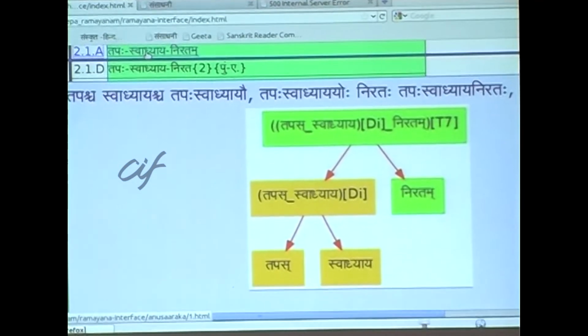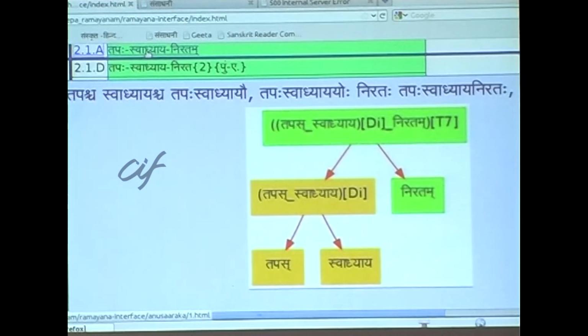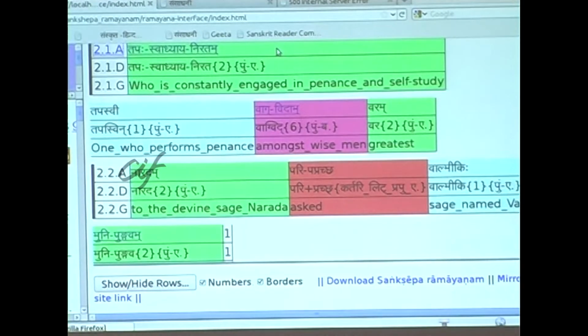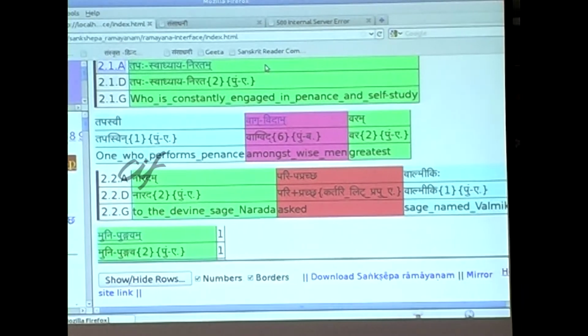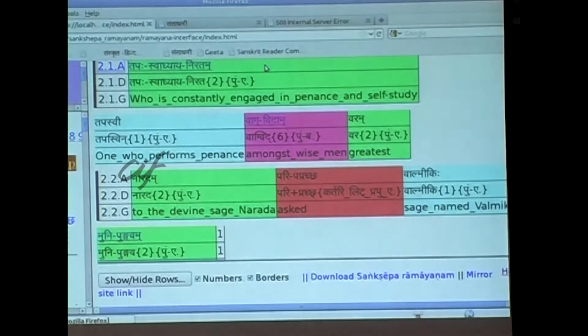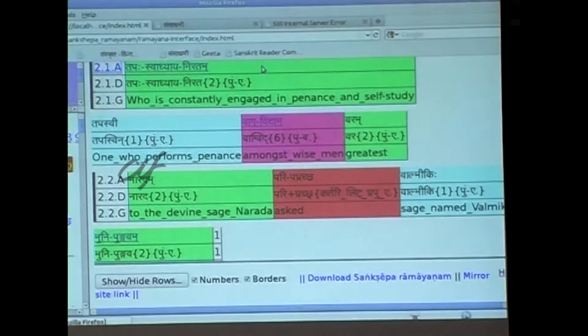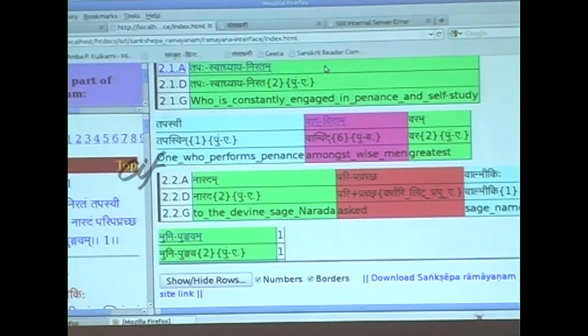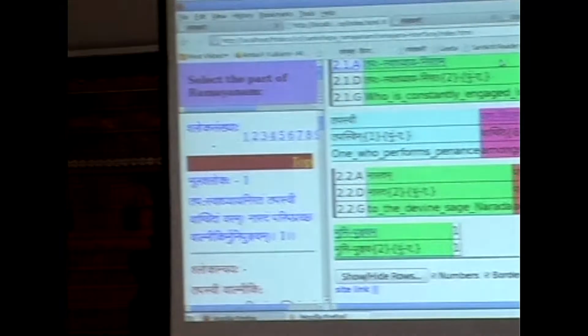So once we have the meanings of the components and the meaning of the complete compound, we can now understand the meaning of the complete shloka. So have you understood the process that is involved in understanding any Sanskrit text?